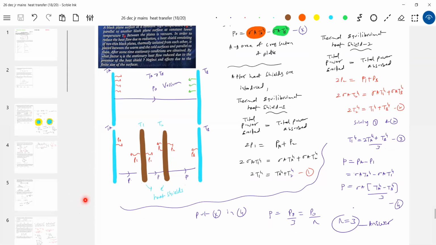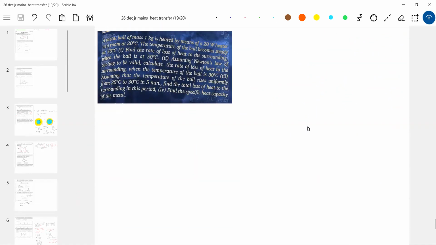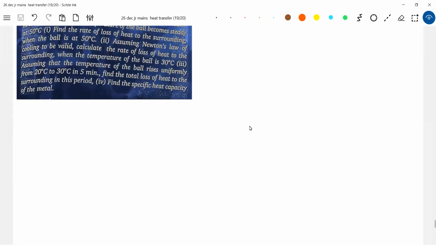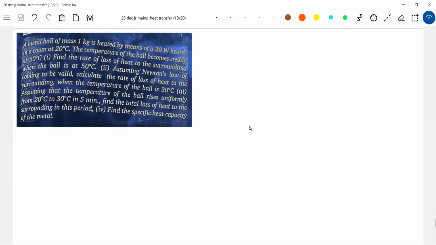I'll scroll down. One more good problem is there. It's based on Newton's law of cooling. Read once. We know all the formulas. The only thing is we should understand the question clearly here. I'll help you with the diagrams also. You need not bother.